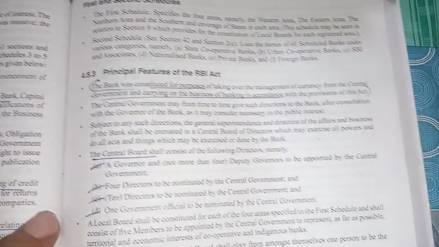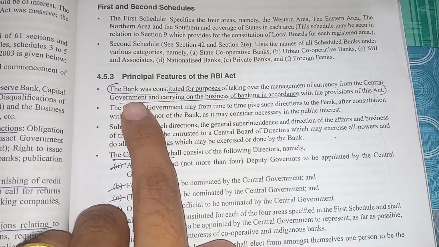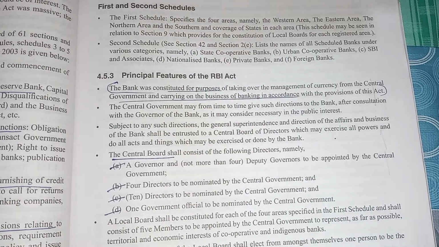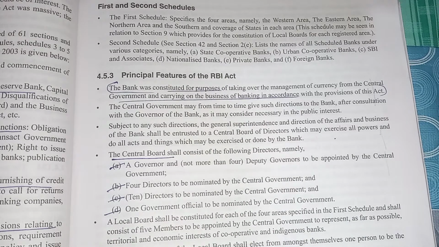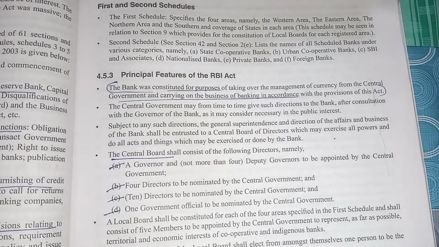So, principal features of the RBI Act. The bank was constituted for the purpose of taking over the management of currency from the central government and carrying on the business of banking in accordance with the provisions of this act. So what was the principal feature? It was taking over the management of currency, because, as I discussed earlier, the currency function was with the central government.